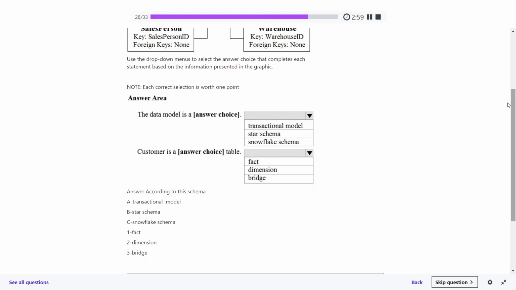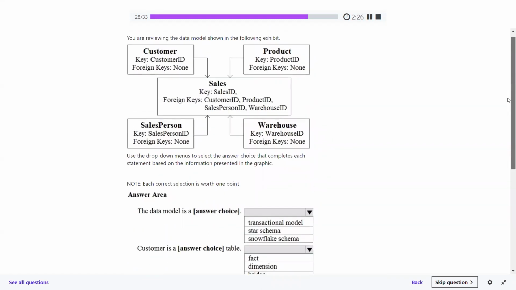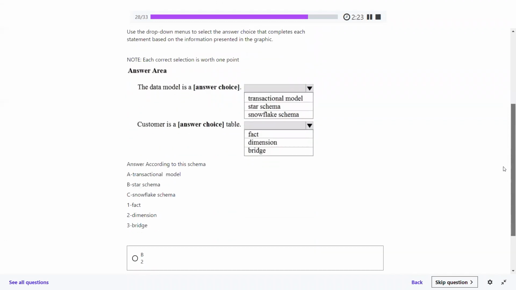If I say the data model is nothing but the star schema actually. If I talk about star schema, what endpoints does the star have? 1, 2, 3, 4. We have seen the star model, right? So the data model is nothing but the star schema here. And the customer, what is the customer? Customer is nothing but the dimension. It's talking about a dimension, but how is it this dimension? I don't know. We need to look into this.